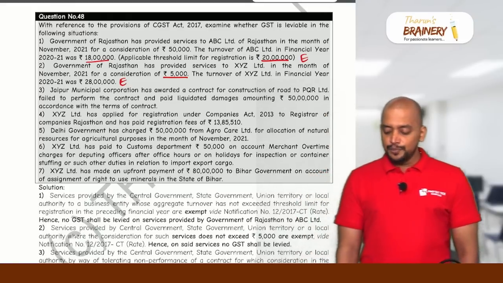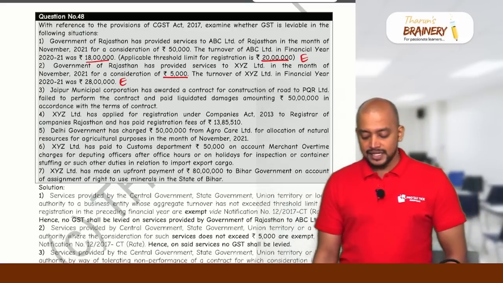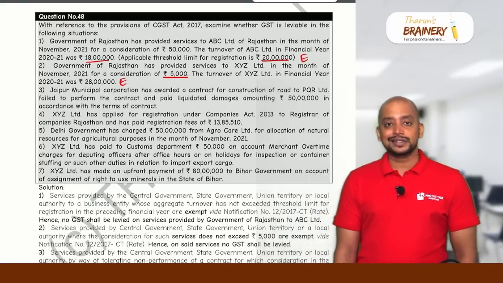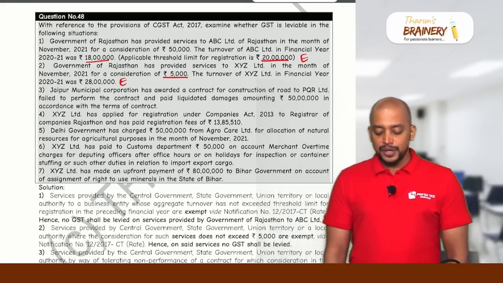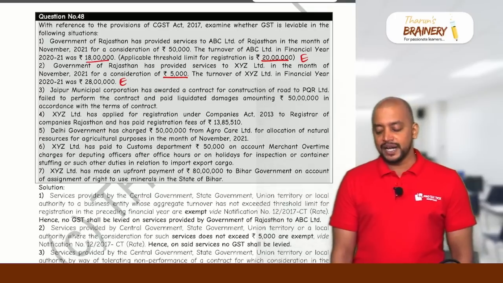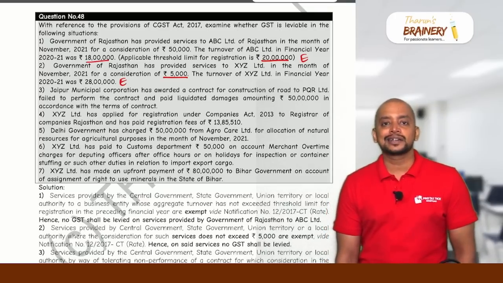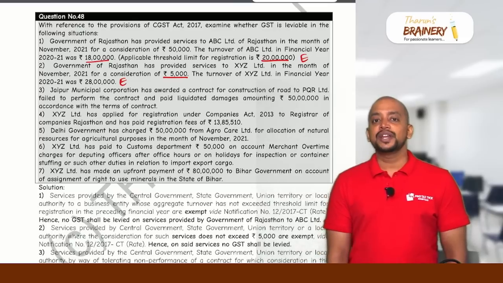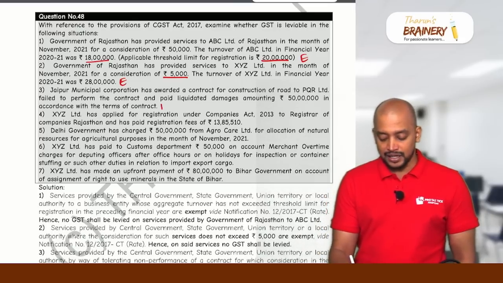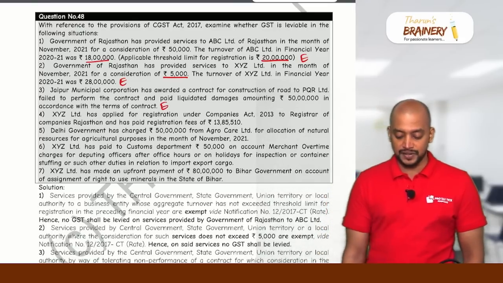Then Jaipur Municipal Corporation has awarded a contract for construction of a road to PQR. PQR failed to perform the contract and paid liquidated damages. Consideration for tolerating an act received by government for breach of contract is exempted. That is covered under specific exemptions.